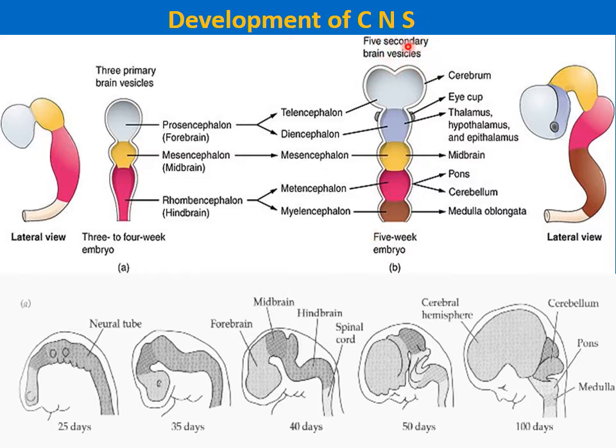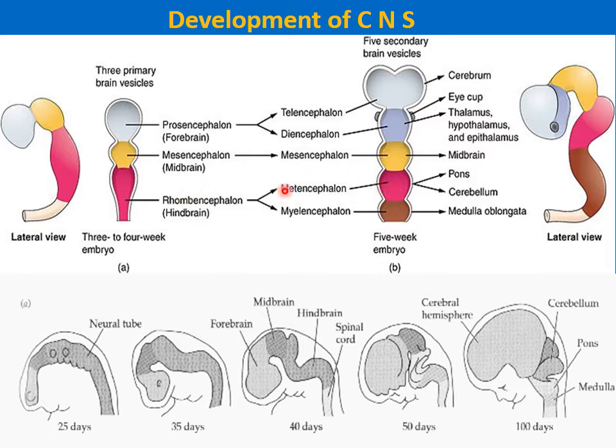Each of the 5 secondary brain vesicles gives rise to different structures of the human brain. The telencephalon will form the cerebrum, while the diencephalon will give rise to the optic vesicle, which will form the optic cup, which will give rise to the 3 layers of the eyeball, thalamus, hypothalamus, epithalamus, the neurohypophysis, while the mesencephalon vesicle will form the midbrain.